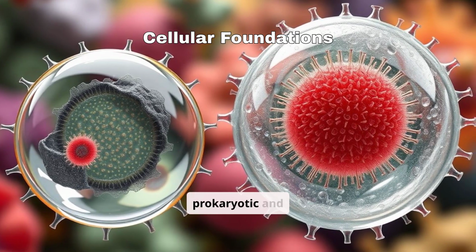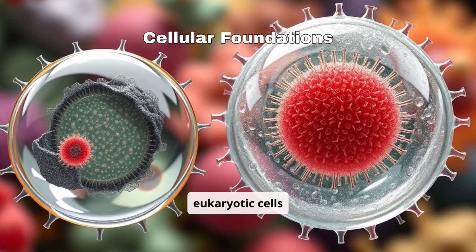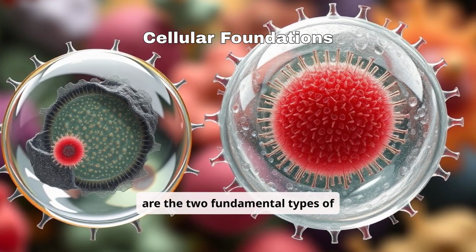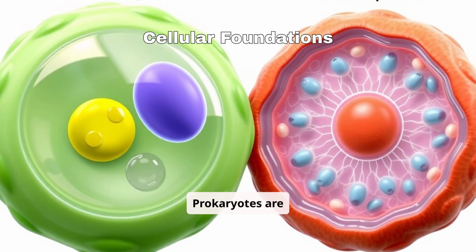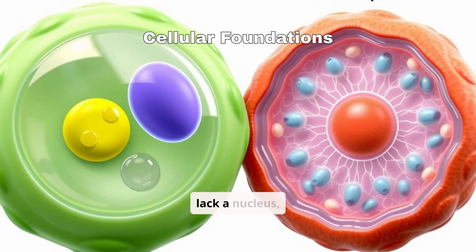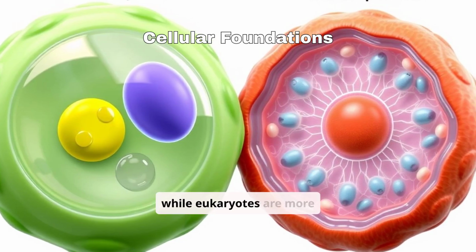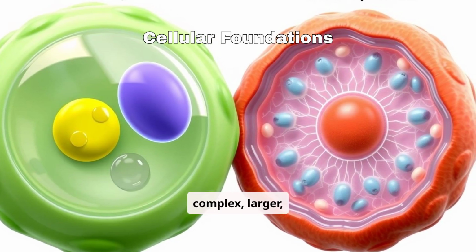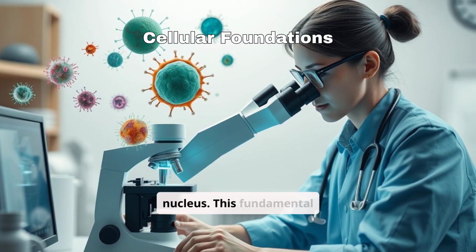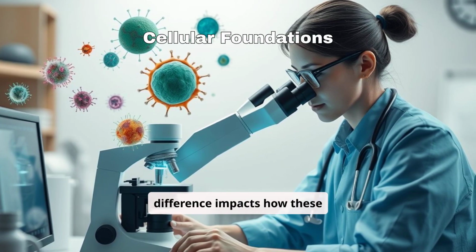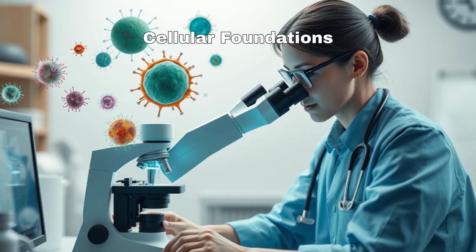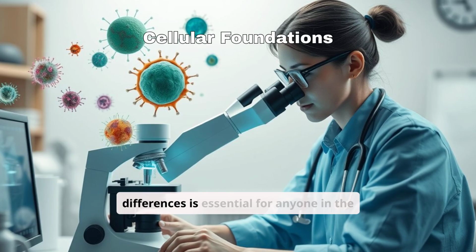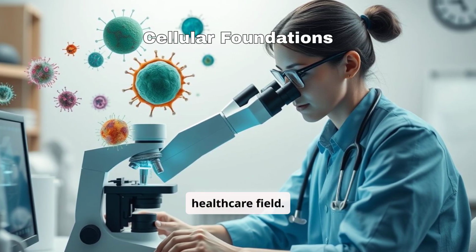In summary, prokaryotic and eukaryotic cells are the two fundamental types of cells that make up all living organisms. Prokaryotes are simpler, smaller, and lack a nucleus, while eukaryotes are more complex, larger, and have a nucleus. This fundamental difference impacts how these organisms function and interact with their environment. Understanding these differences is essential for anyone in the healthcare field.